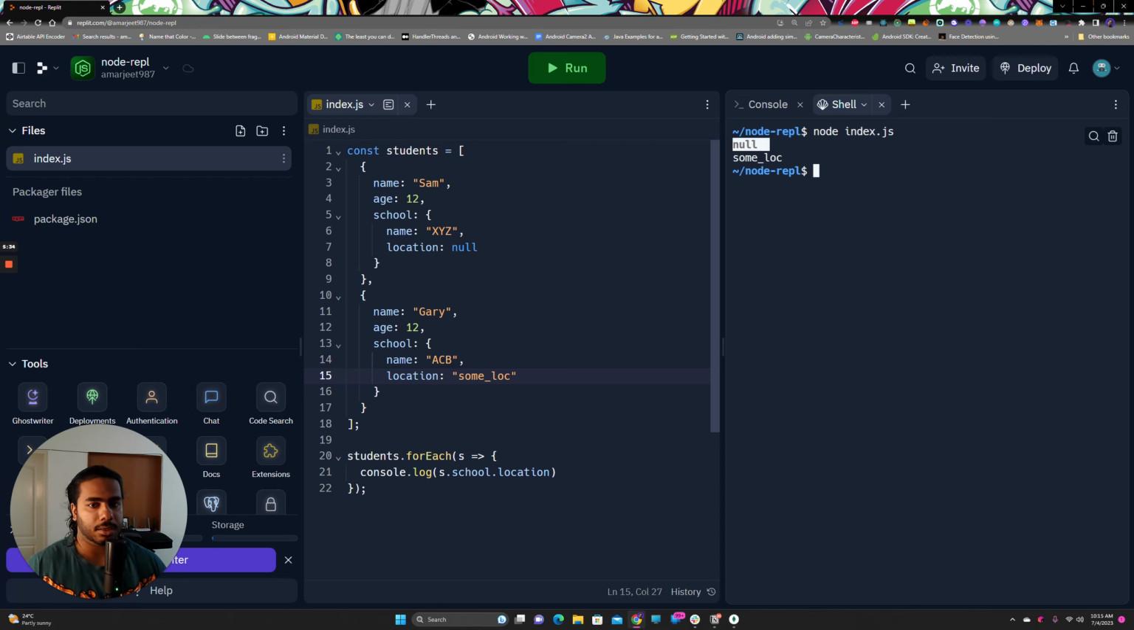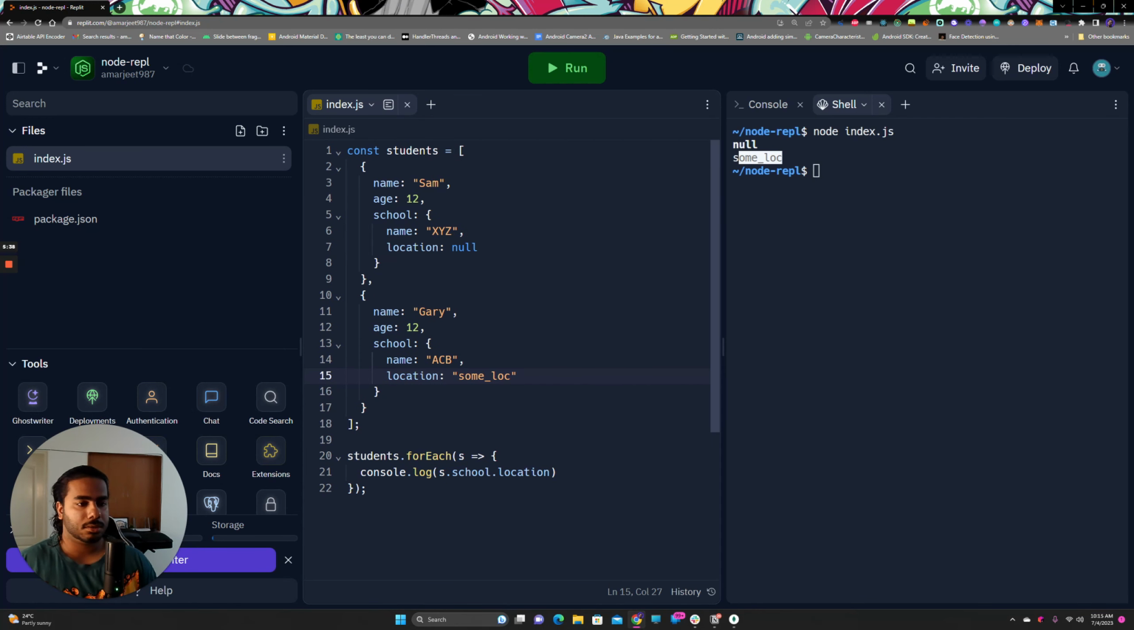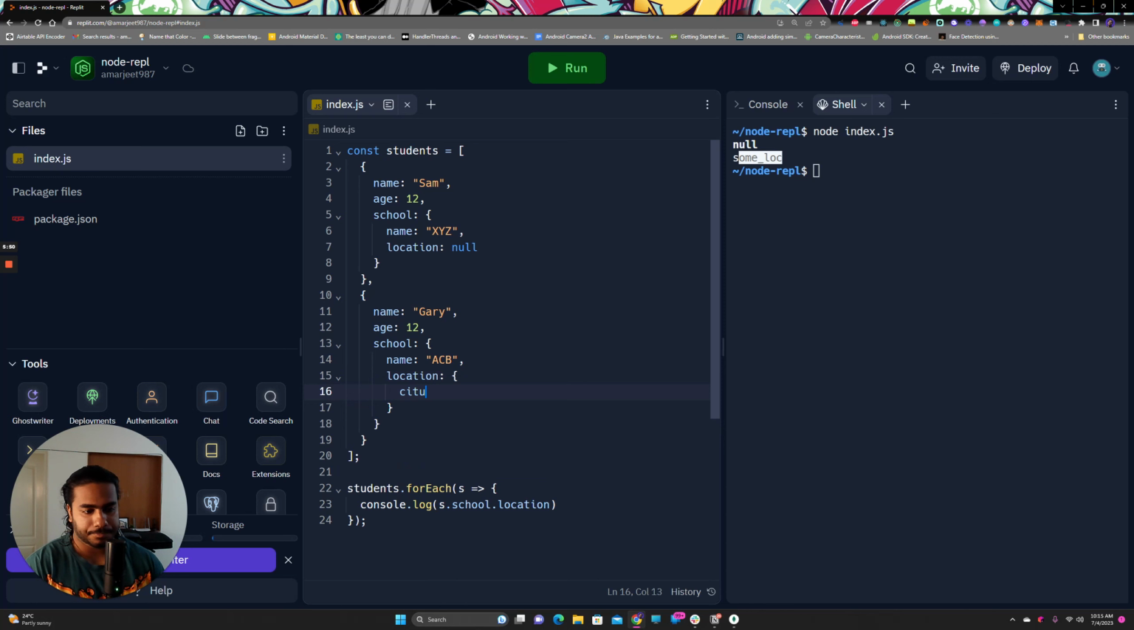We get null and some location. Okay, that's the first use case. Now let's do one thing. Let's add one more layer of data in location, so let's add city as some location, and we want to print the city.